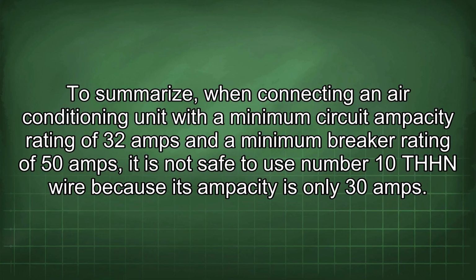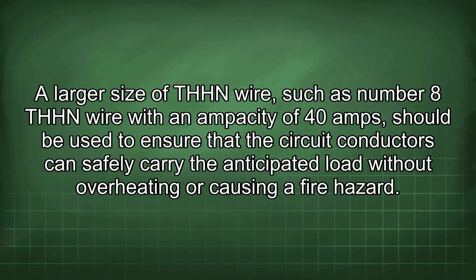To summarize, when connecting an air conditioning unit with a minimum circuit ampacity rating of 32 amps and a minimum breaker rating of 50 amps, it is not safe to use number 10 THHN wire because its ampacity is only 30 amps. A larger size of THHN wire, such as number 8 THHN wire with an ampacity of 40 amps, should be used to ensure that the circuit conductors can safely carry the anticipated load without overheating or causing a fire hazard.